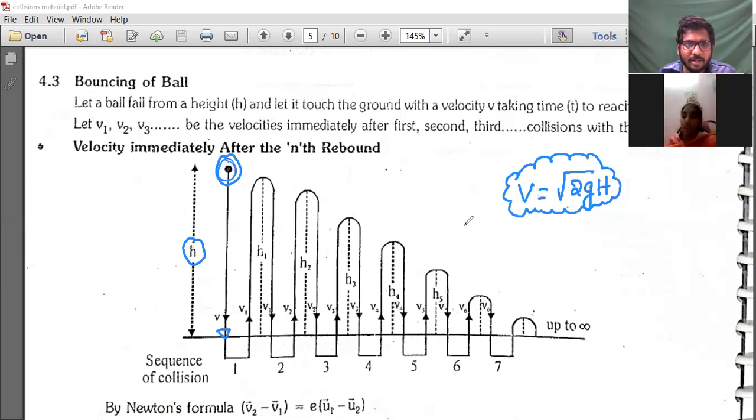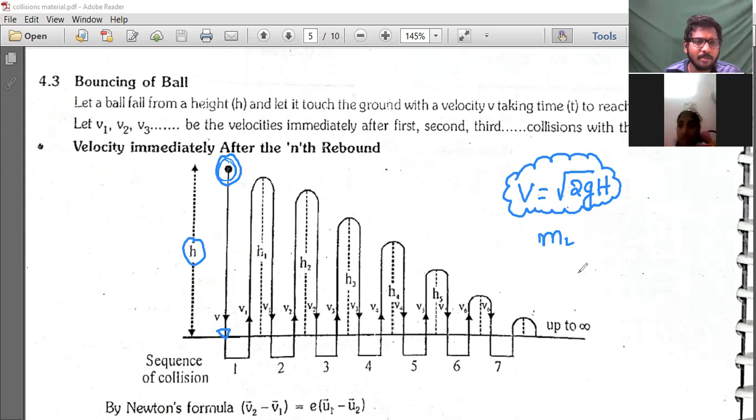Equal masses means exchange of velocities will happen, but they are not equal masses. If you apply the formulas, when the second body is very large, very strong, it will not move, right? M2 is very, very large.